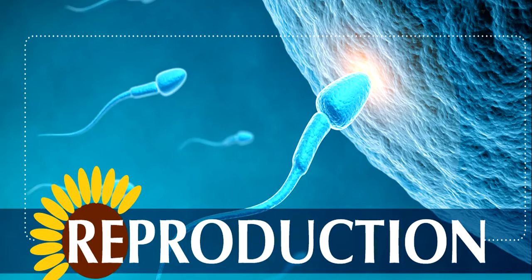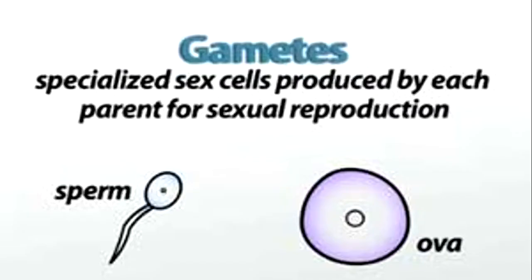Reproduction is the process by which new organisms are produced. So reproduction is very important, and it's very essential to the continuation of life on Earth. So in this lesson we're going to talk about the reproductive system, its function, and development.